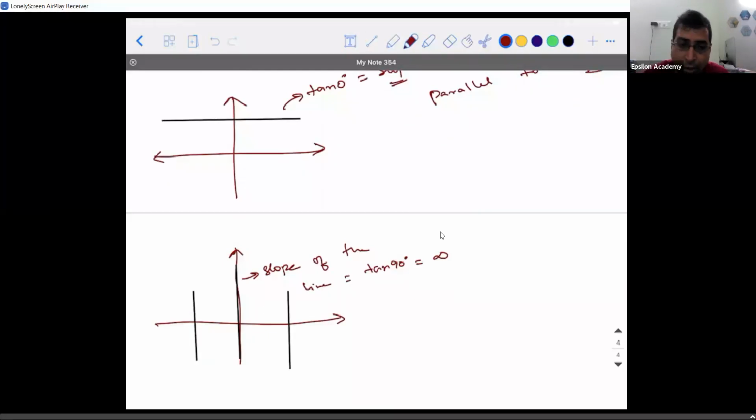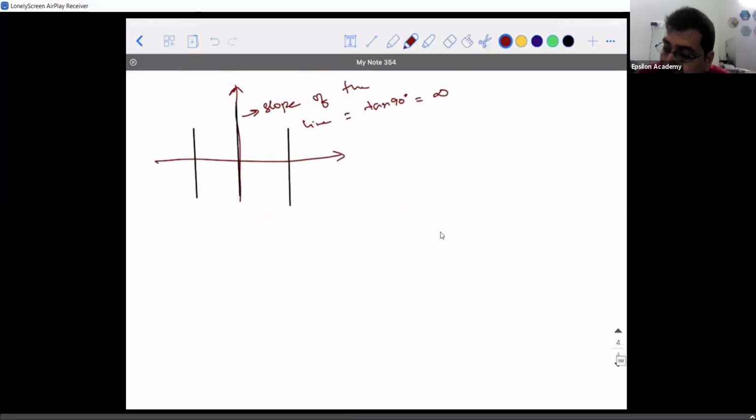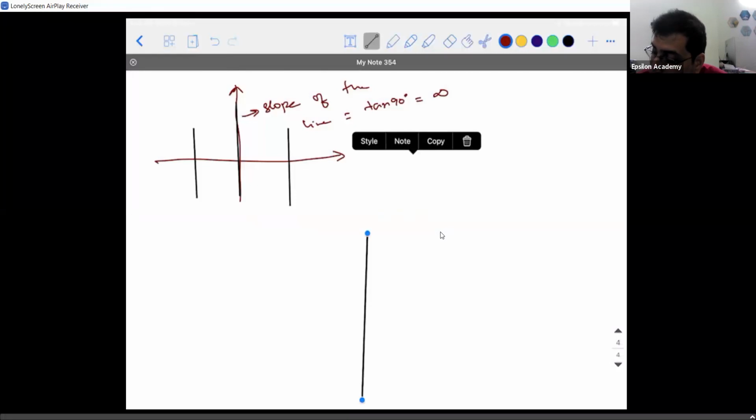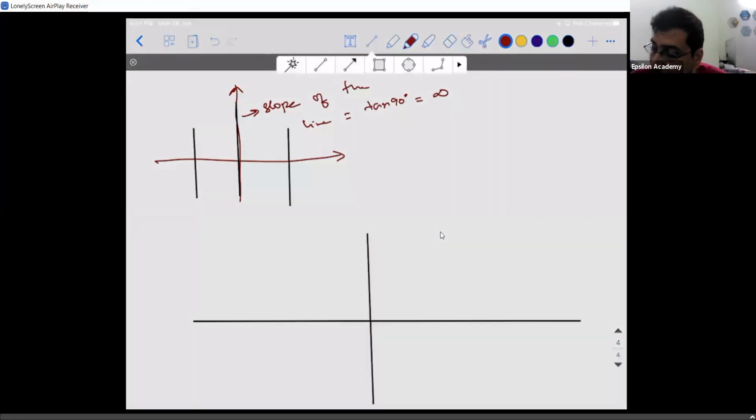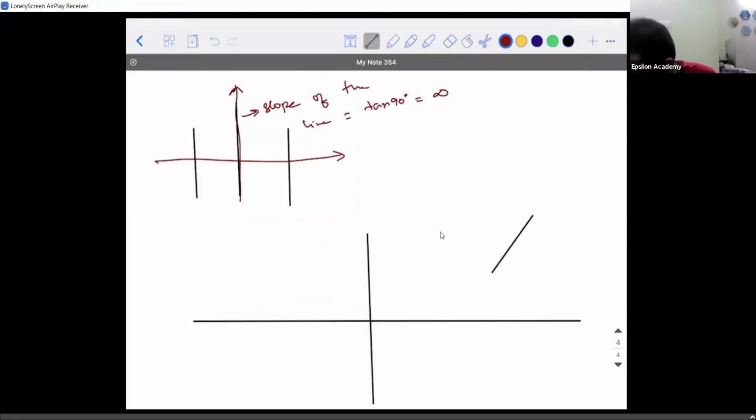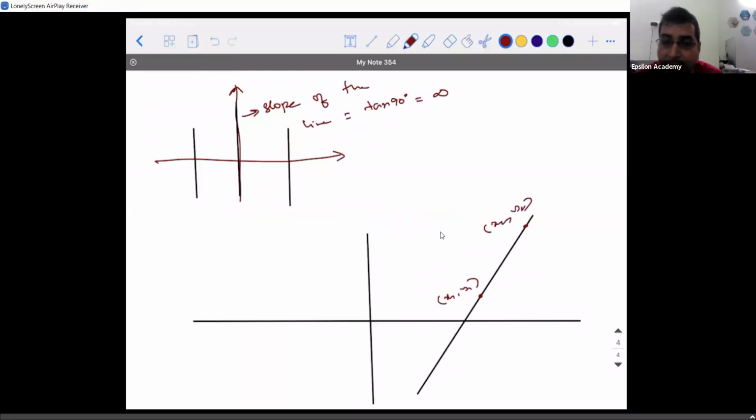Okay. Now, the next thing is, what if I have a line like this, making an angle theta? Let me take these two points on this line as x1 comma y1 and x2 comma y2.